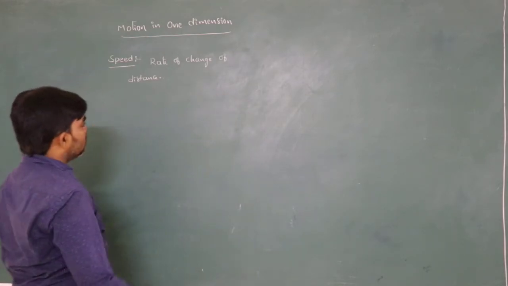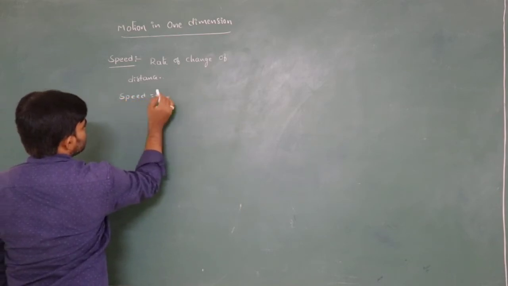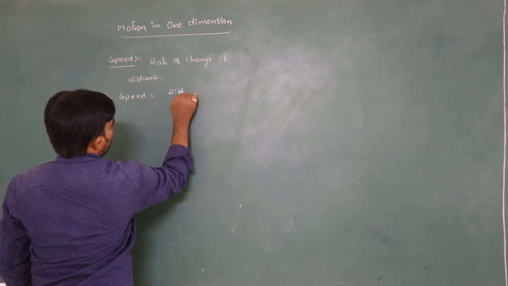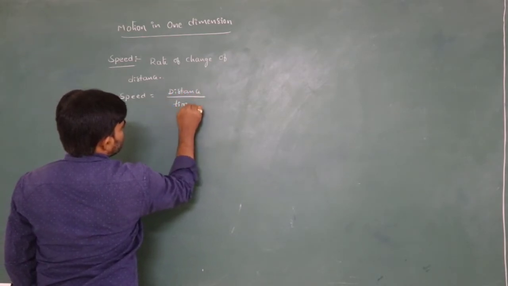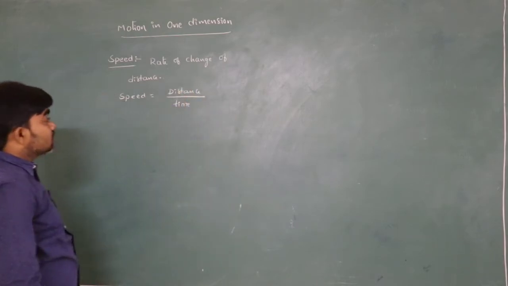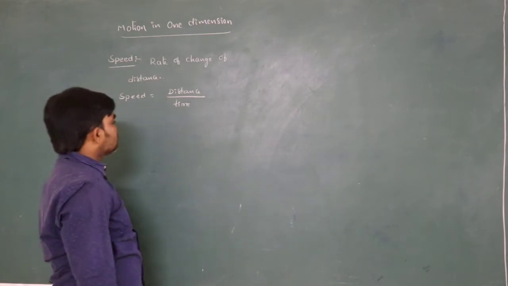Simply we can write, speed is defined as distance by time.